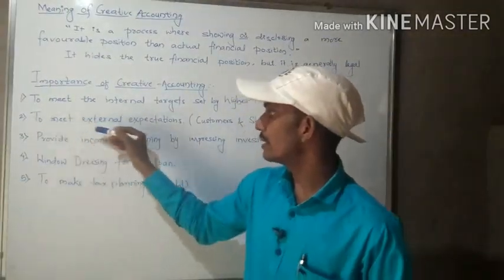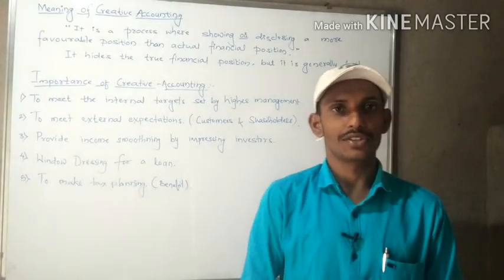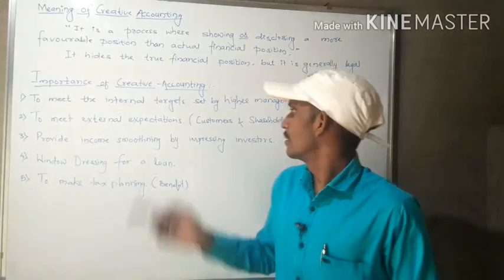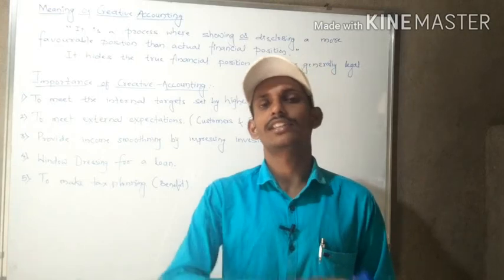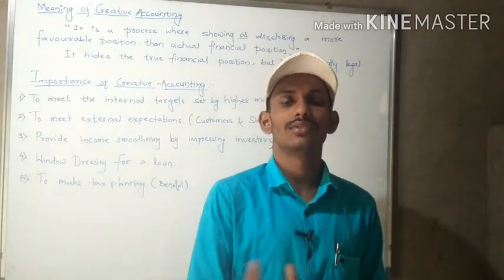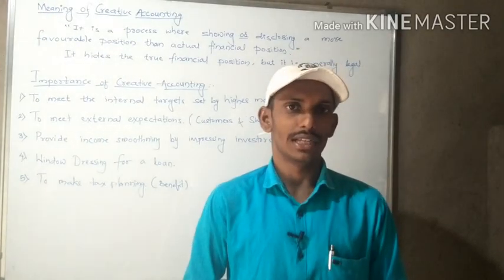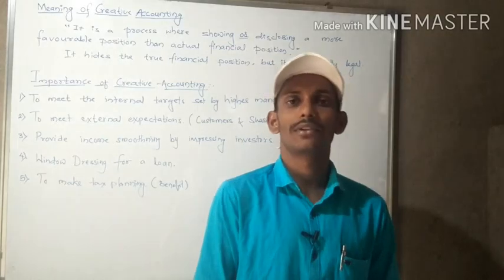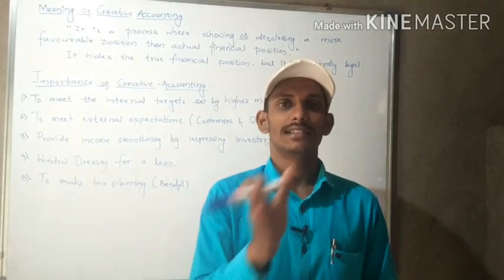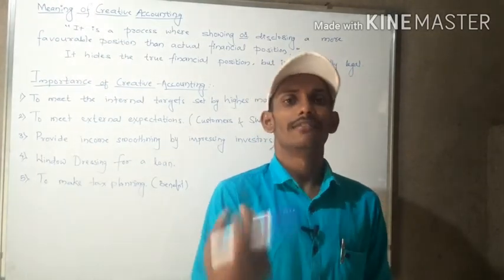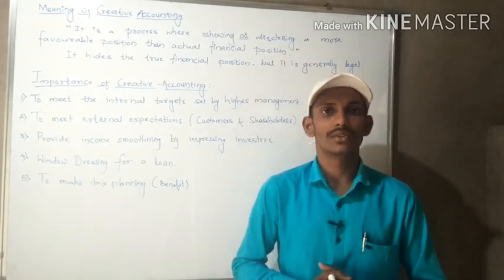Then next is to meet the external expectations. Whose expectations are we going to meet? Customers, shareholders, creditors, debtors, various kinds of stakeholders related to the business. To meet their expectations, we will show them the favorable position through creative accounting. They will believe that this business is very healthy, and they will be very interested to do transactions with the business. This is how creative accounting works.